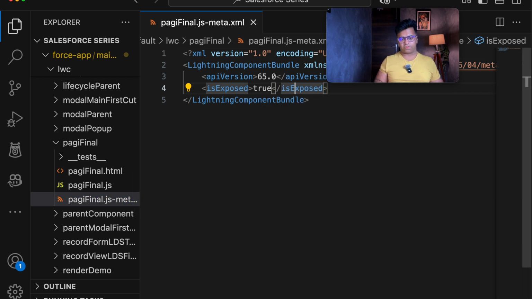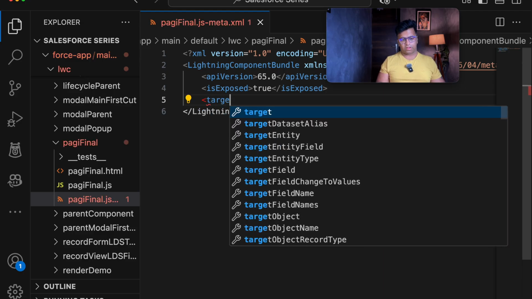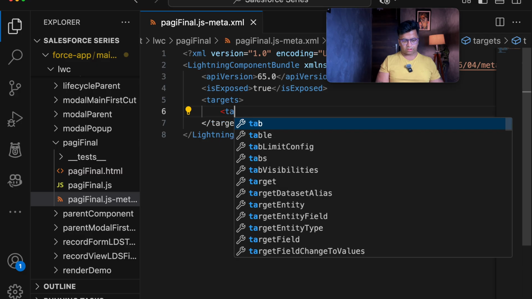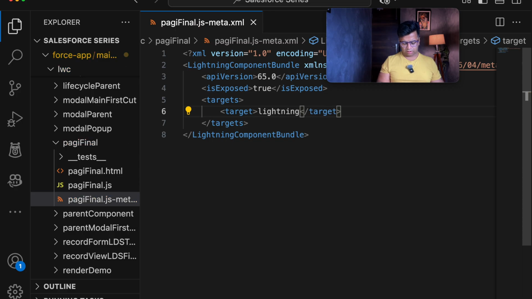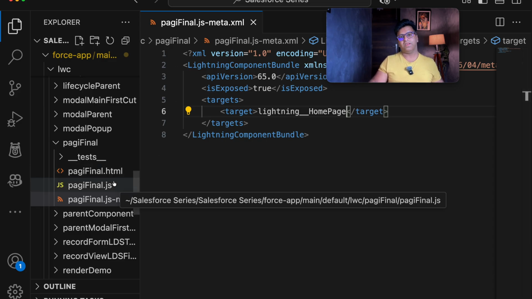Let's mark isExposed equal to true, and in targets let's give target as lightning underscore home page. Once it is ready, we will start with our JavaScript first, and then go over to HTML.